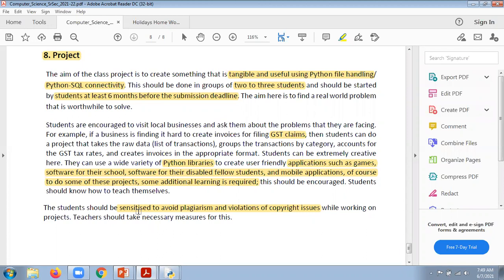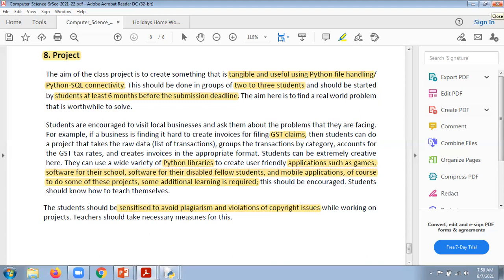So we are supposed to take care of this, that we are not going to do this. We take help, no issues with that. You call your teacher as well, no issues with that, but we are not going to accept that you can download and just show it, because as soon as you show it, I will know that this is from the net itself. There is nothing you have done in that. So make sure that you do that.